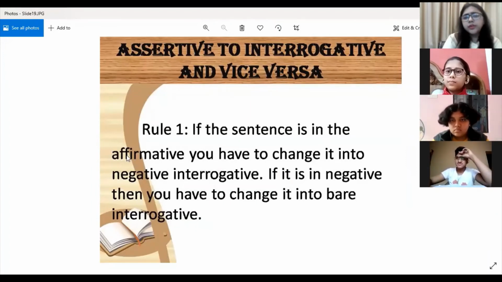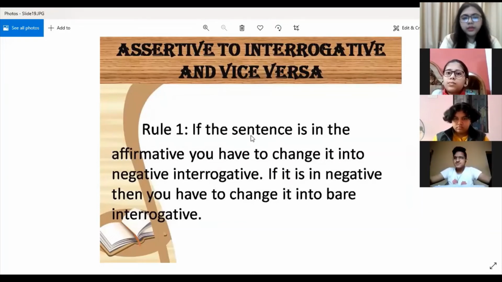Now, assertive to interrogative and vice versa. Let us see rule number 1. If the sentence is in the affirmative form, then you have to change it into negative interrogative. If it is in negative form, then you have to change it into bare interrogative. Let us see what this means.